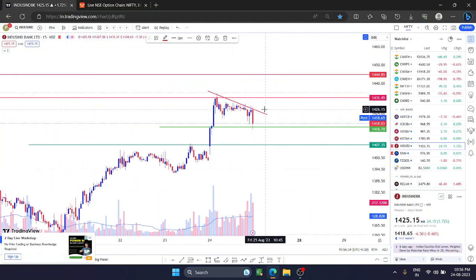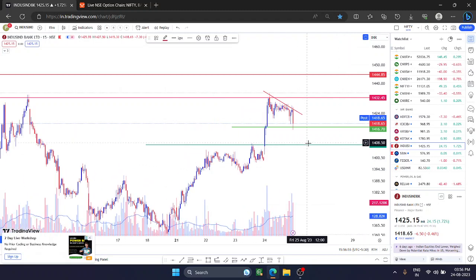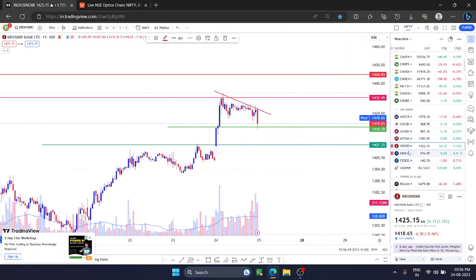Okay, so this level you have to watch very carefully. If Bank Nifty is supporting that level, you will get a very good target over there. Here you will get both side opportunities. Like if it breaks the 1416 level, 1407 will be the next target. All the levels are mentioned here. Very simple analysis you will get in different banks.